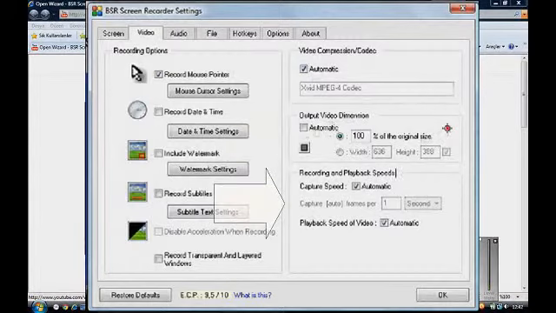Capture speed is also automatic by default. However, you may uncheck it and adjust the frames per second and lock it according to your desire.